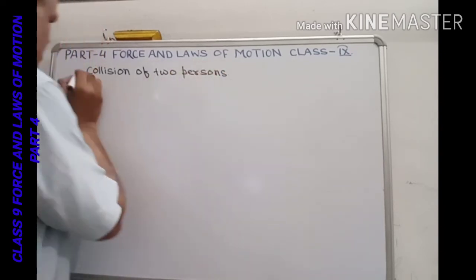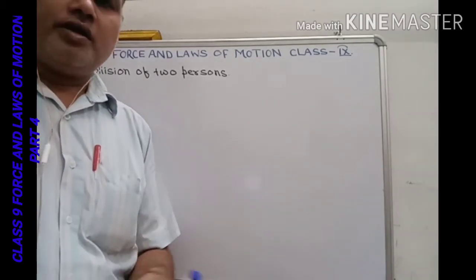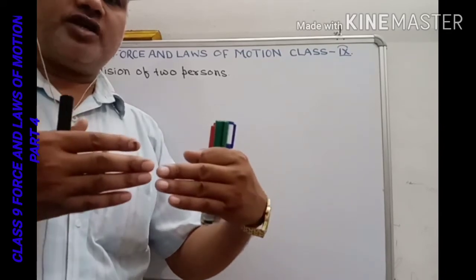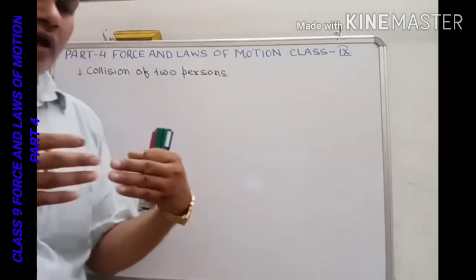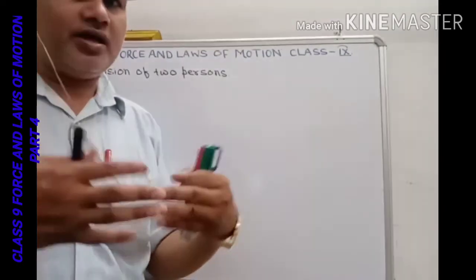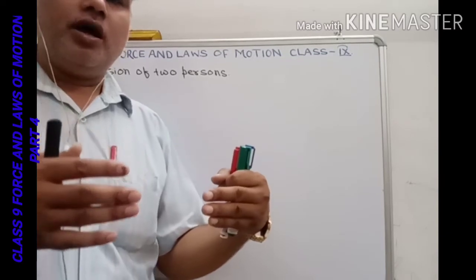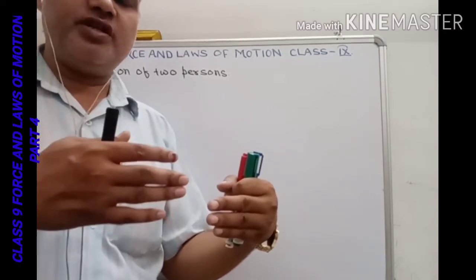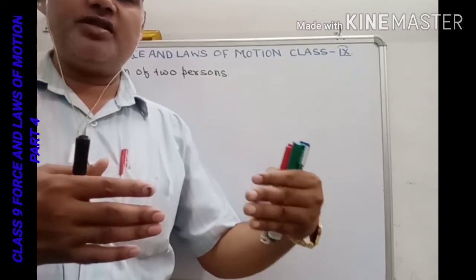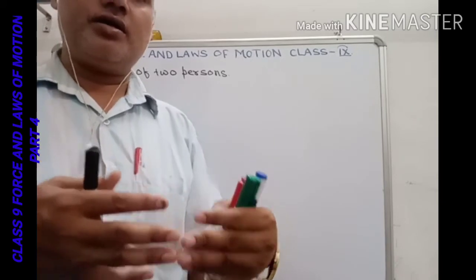Suppose two persons are walking or running in opposite directions and they collide with each other. Then both will get hurt, because the first person applies a force on the second, and the same force is applied by the second person on the first.